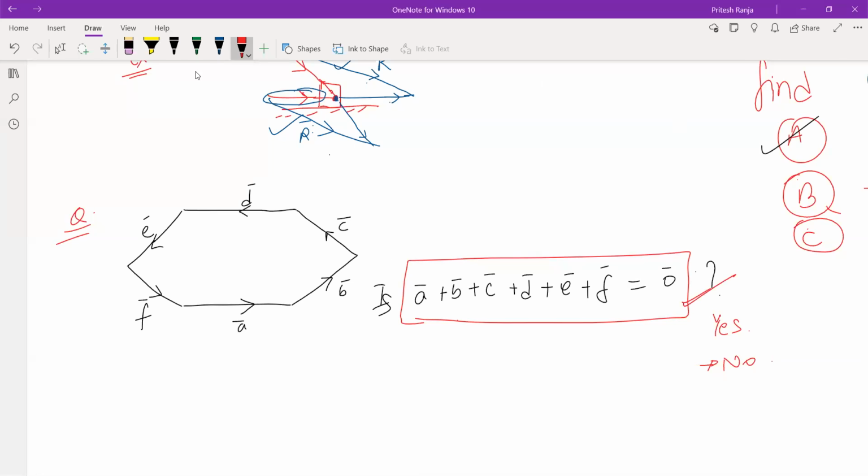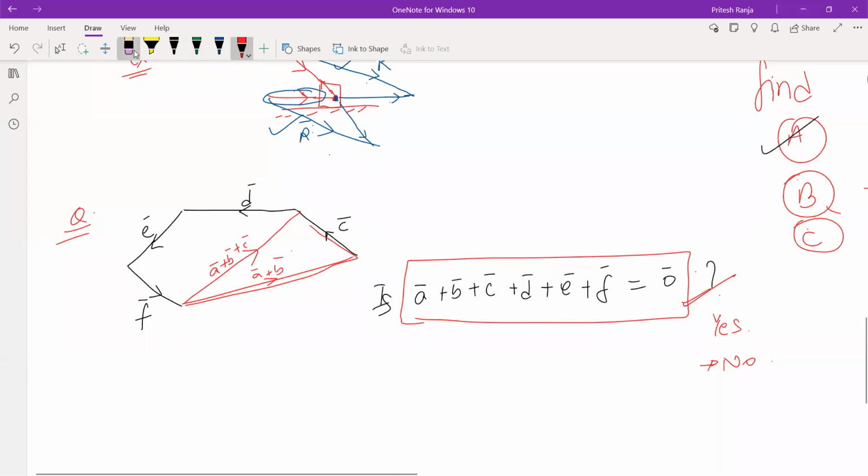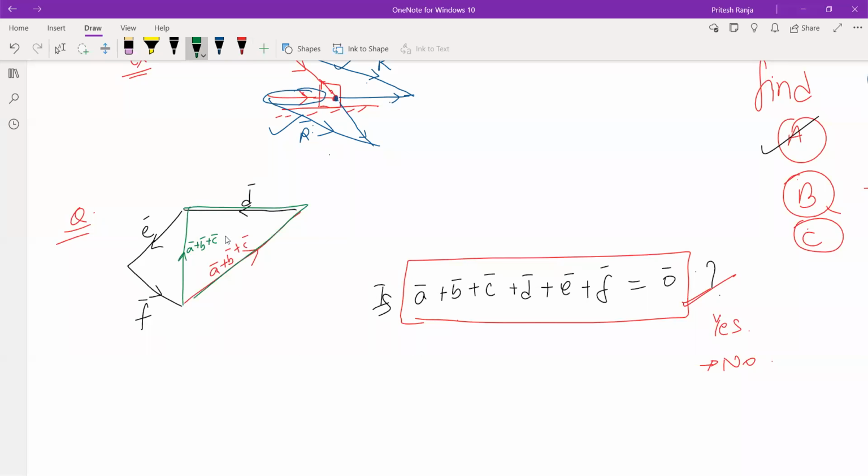You can again combine. You can combine a and b first and make this as a plus b. So once you have made this as a plus b, you can remove them. Now you can combine a plus b and then c. You can make this as a plus b plus c and you can remove them. So once you have a plus b plus c, and then you can combine this d vector and then you can say this is a plus b plus c plus d, and then you can remove them.